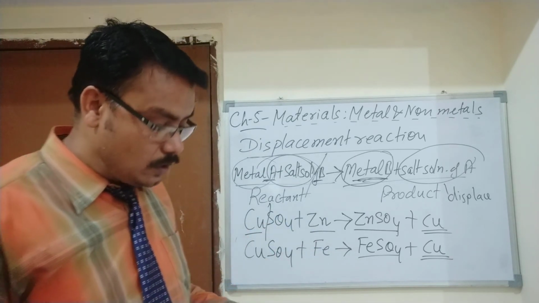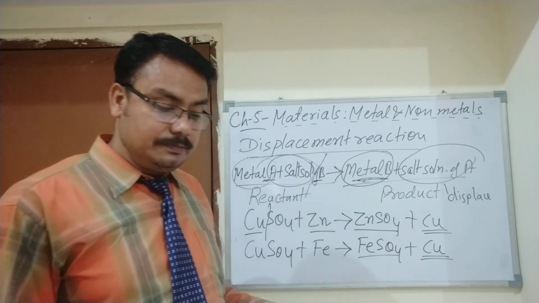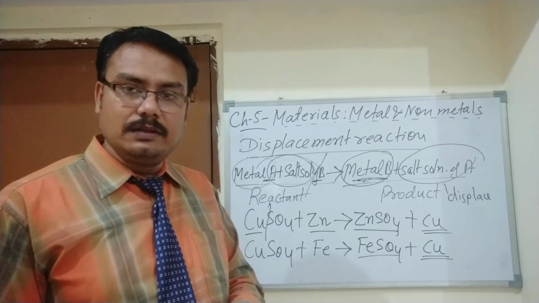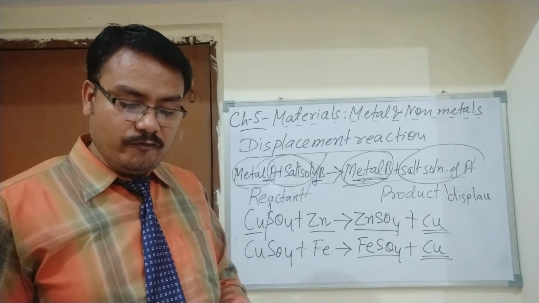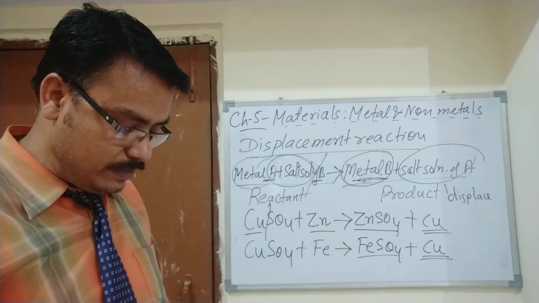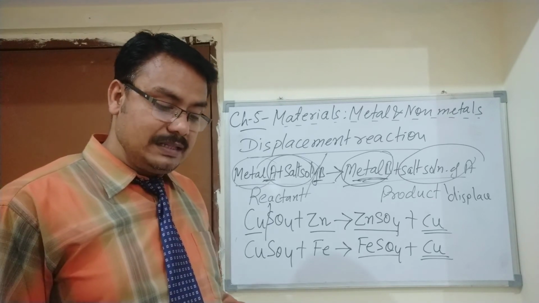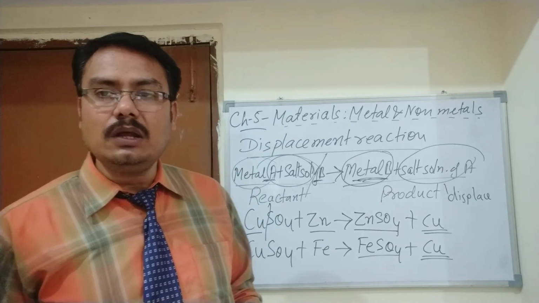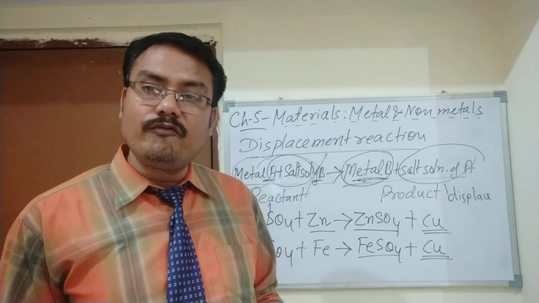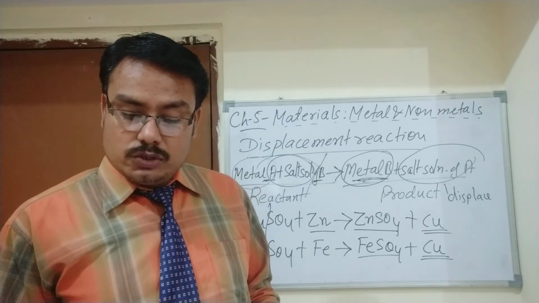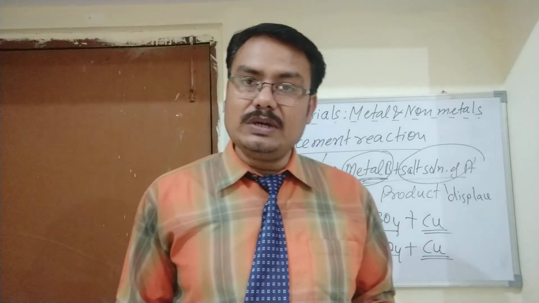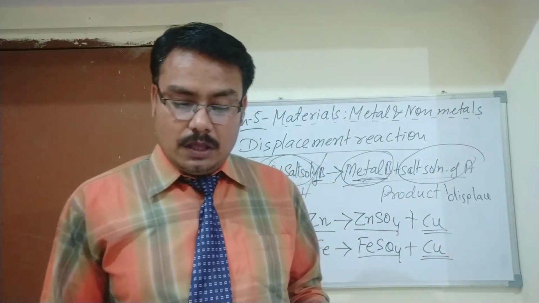Okay, student. So next come the uses of metals. What are the uses of metals? Metals are good conductors. As you know, student, metals are good conductors of heat, so metals are used in making cooking utensils.